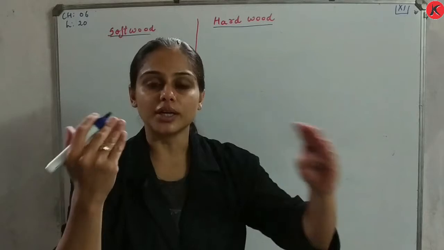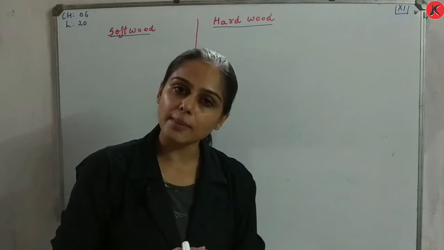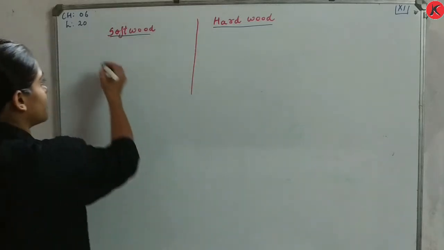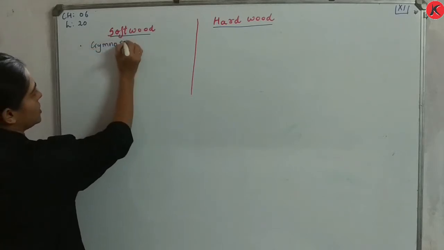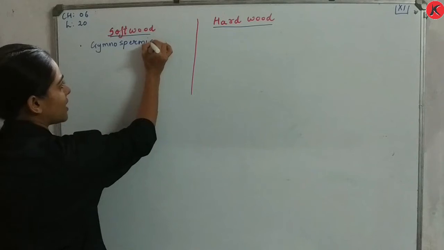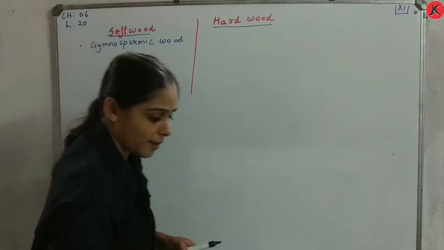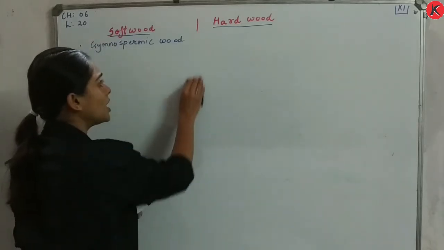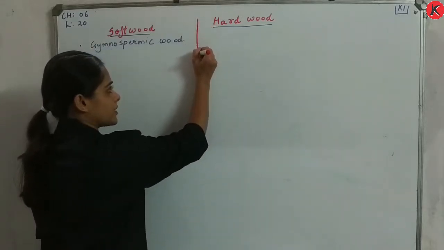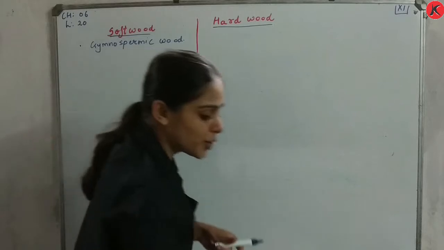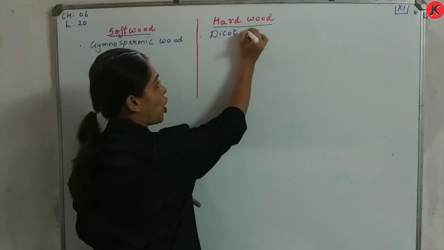Let's understand the difference between softwood and hardwood. If I am talking about softwood, then this is gymnospermic wood. Softwood is the name given to gymnospermic wood. Whereas hardwood is the name given to dicot wood.